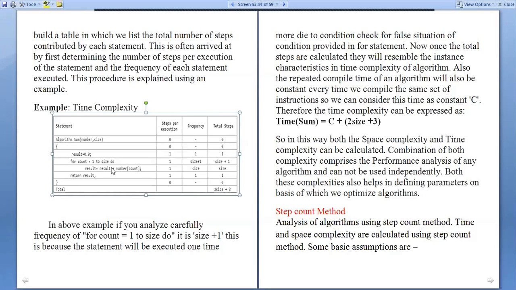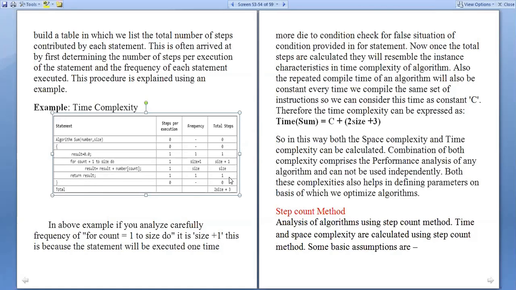For count equal to 1 to size do: we are using the for loop. The for loop requires n plus 1 frequency, so size plus 1 times it will be repeated. Now result equal to result plus number of count is the inside statement of the for loop, so it takes size times. Finally, return result is a single step.